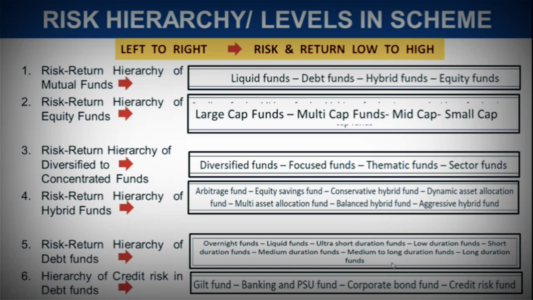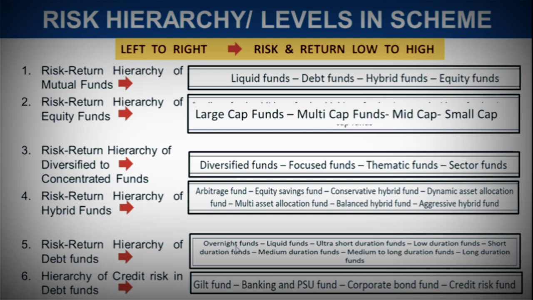The higher the duration of the fund, the higher the risk. So from overnight fund to liquid fund to ultra short duration, low duration, short duration, medium to long, and then long duration fund. The longer the duration of the fund, the higher the risk, and the lower the duration of the fund, the lesser the risk associated.